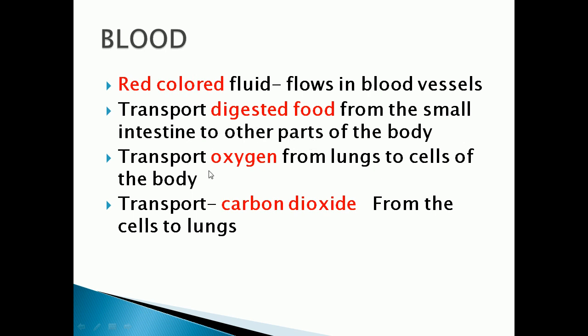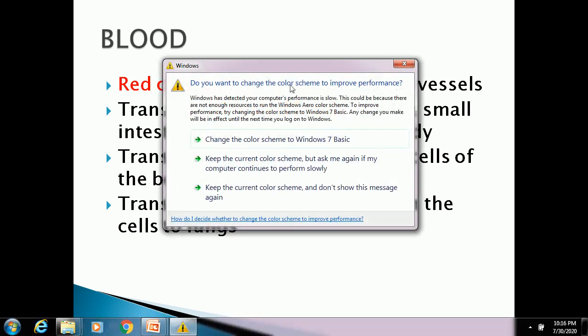And not only that, in the lungs it will inhale oxygen. After that, from the lungs, oxygen will be transported to all cells of the body with the help of blood. Then the cell releases unwanted material, that is carbon dioxide, which has to be transported from the cells to the lungs with the help of blood.